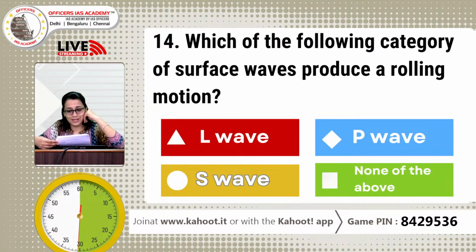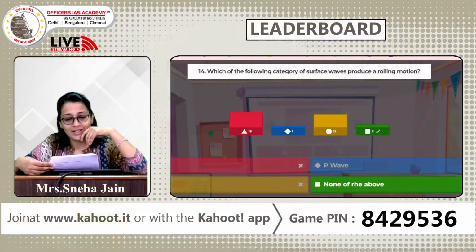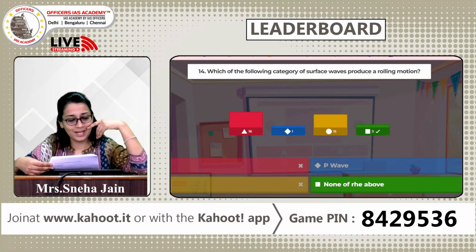Surface waves are created by the earthquake beneath the solid ground. That's the S wave. So your answer, look at this. This is very, very interesting statistics. The answer is none of the above. And only 3 of you have got it right.